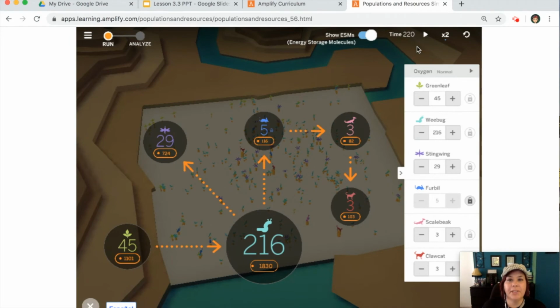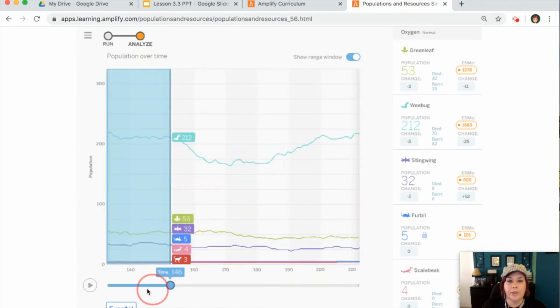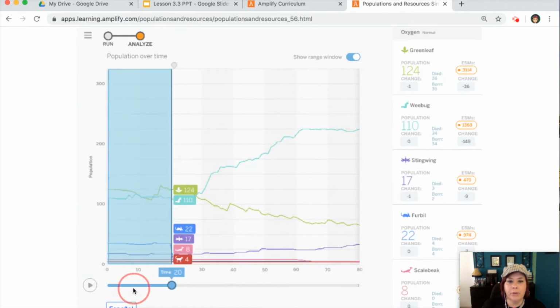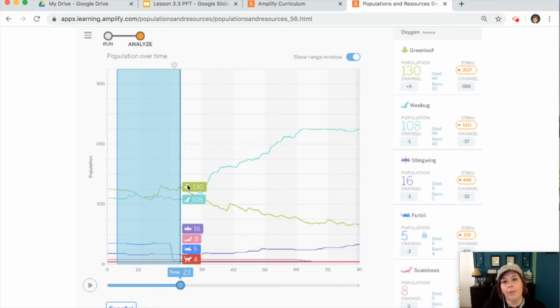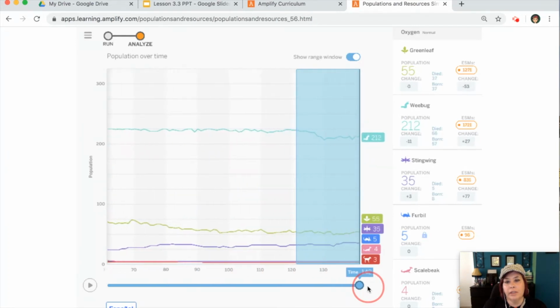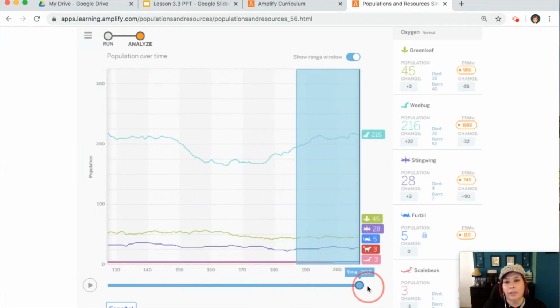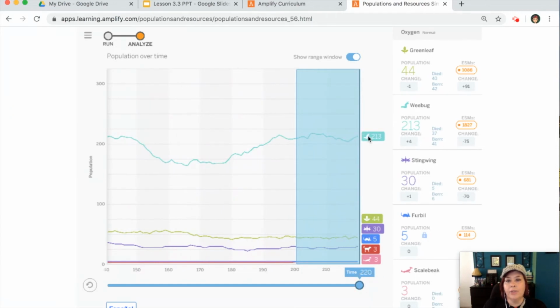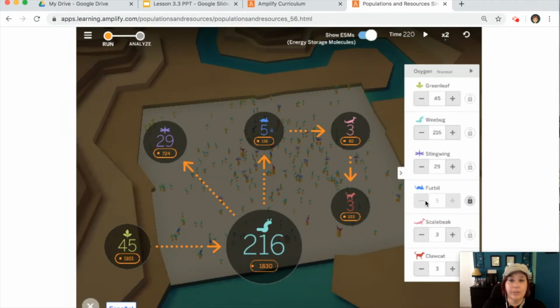Take a look. Our simulation has run for 200 units of time. And look at our green leaf population. It has also decreased with a decrease in the furbills. So let's look at our analyze screen and see what happened. Let's go back to our 20 unit measurement. This is where we decreased our furbills down. And we can see when we decrease our furbills, here's our green leaves, they decrease, but look what increases. That wee bug population increases. And then as the simulation goes on, the green leaves are still down and the wee bugs are still higher. So there's another way to get the green leaf population to decrease, and that was by decreasing our furbill population.